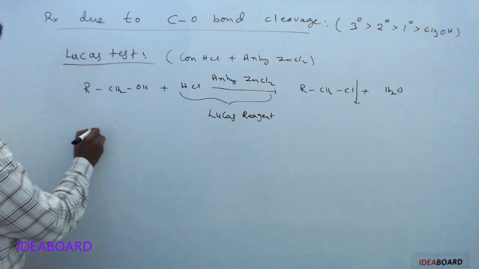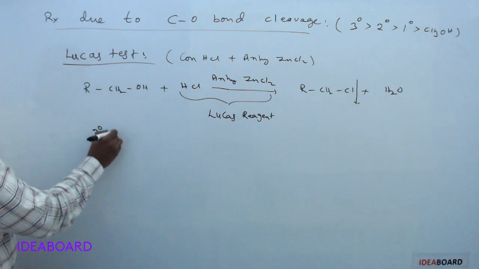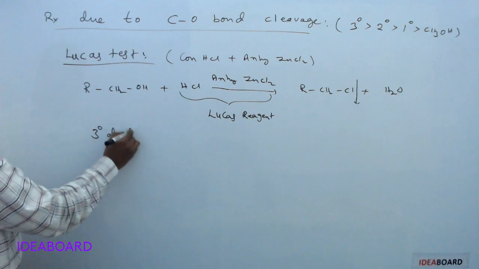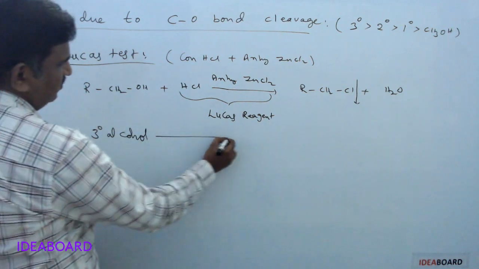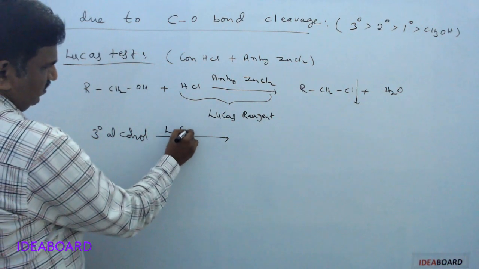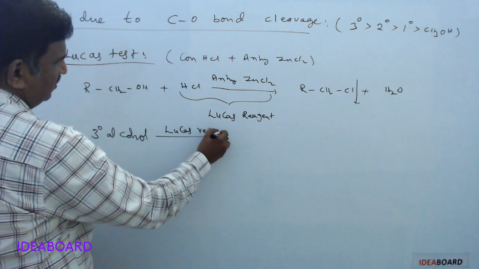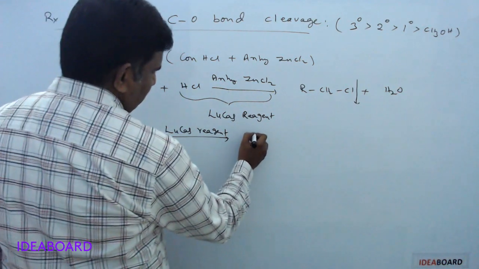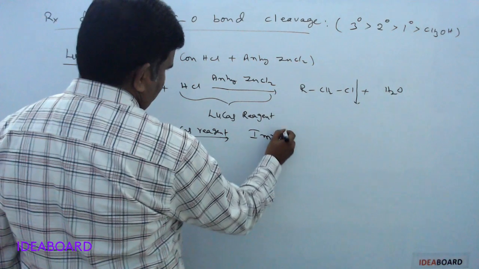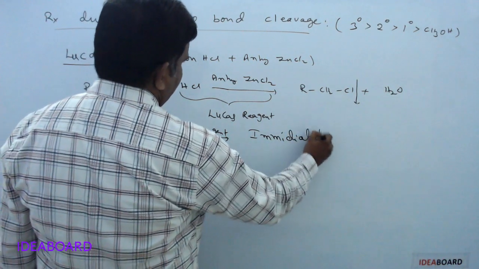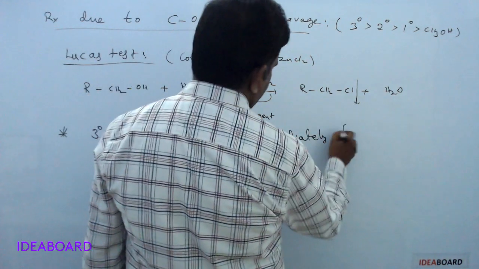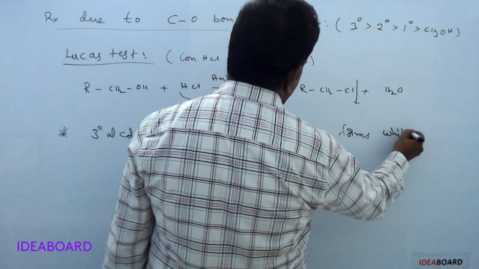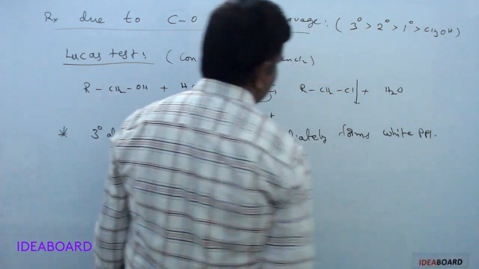Okay, and in this process if you are taking tertiary alcohols, here tertiary alcohols react with Lucas reagent, immediately, please remember, immediately forms a white precipitate of alkyl halide.